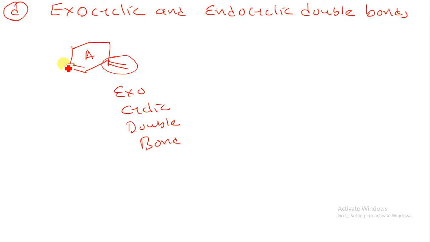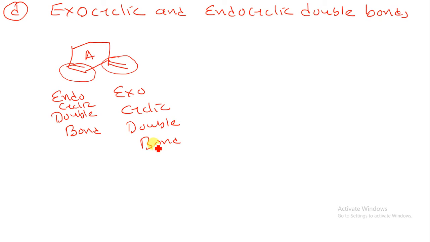Now what do we mean by endocyclic double bond? If you have a double bond that is present in the ring, then it is known as an endocyclic double bond. Then you have to add the value for the exocyclic double bond or endocyclic double bond.